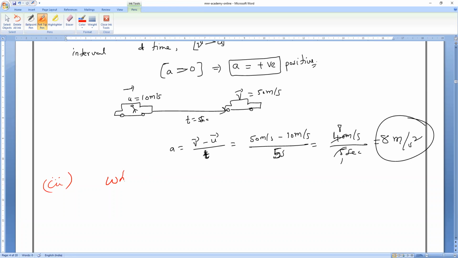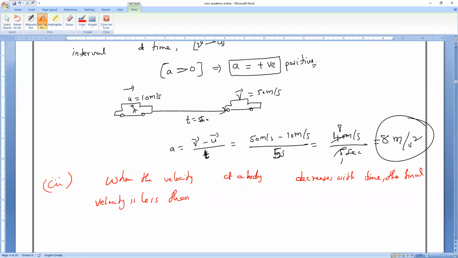So when the velocity of a body decreases with time, then you tell me, is the final velocity less or the initial velocity less? Final velocity is less than the initial velocity in a given interval of time.